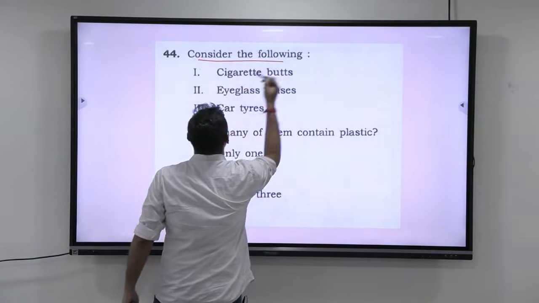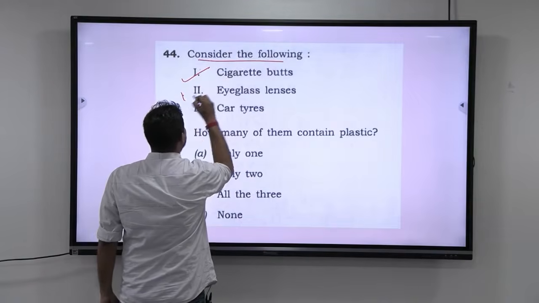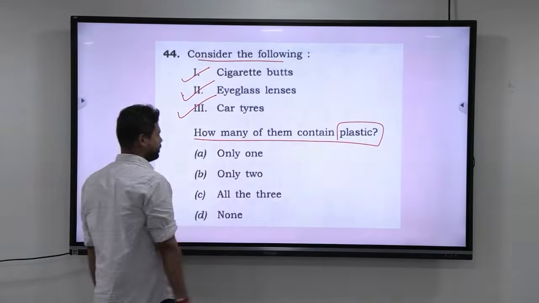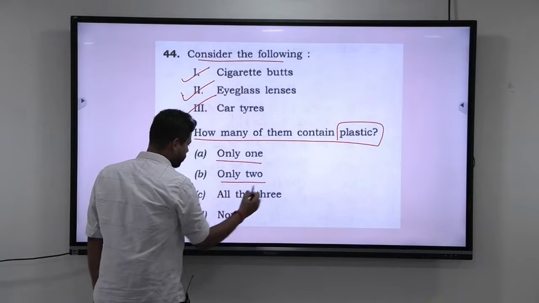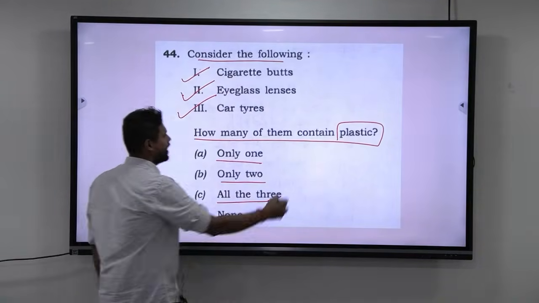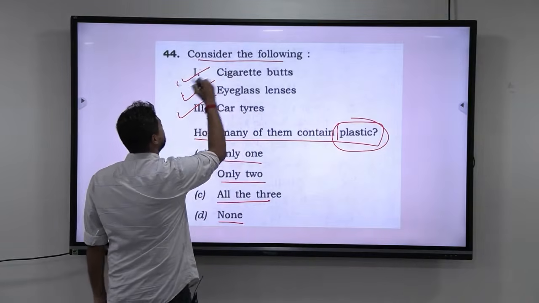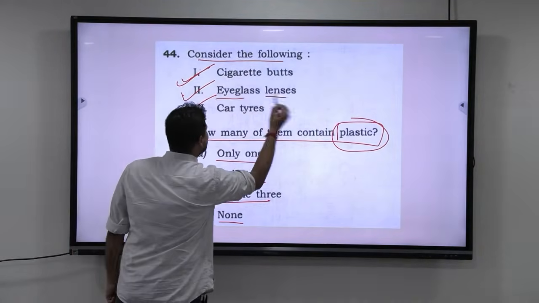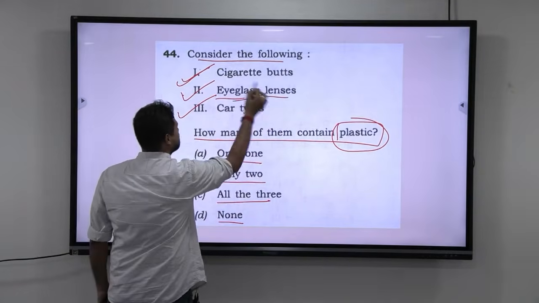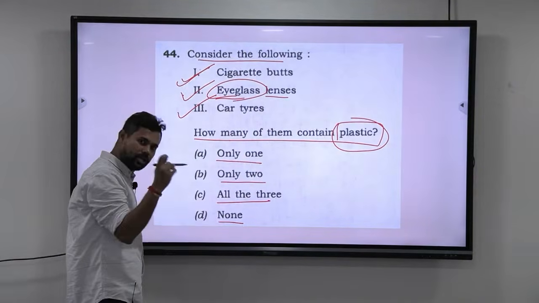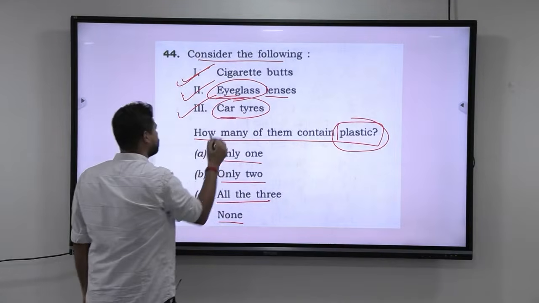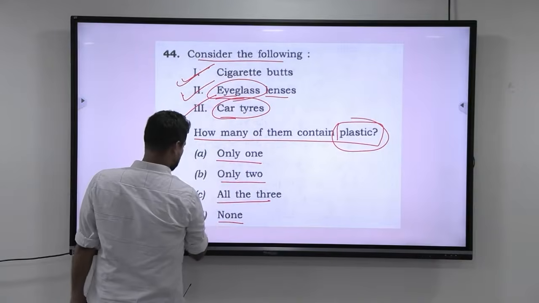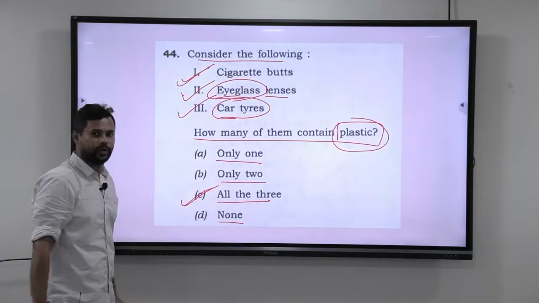Consider the following: cigarette butts, eyeglass lenses, car tires. How many of the above contain plastic? Only 1, only 2, all the 3, none. Now if you take plastic, look at this, cigarette butts. You cannot say that they do not contain plastics. Eyeglass lenses will obviously contain some form of plastic. Car tires will also have some type of plastic. So the answer here is how many of them contain plastic? The answer is C. Okay, 2 things.